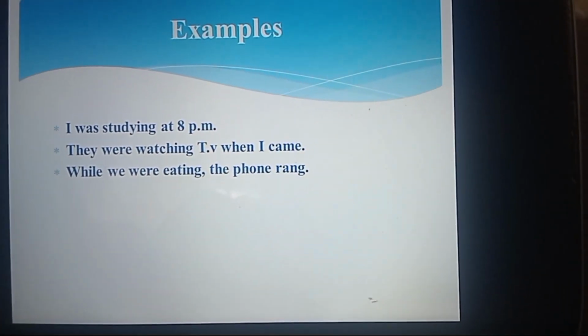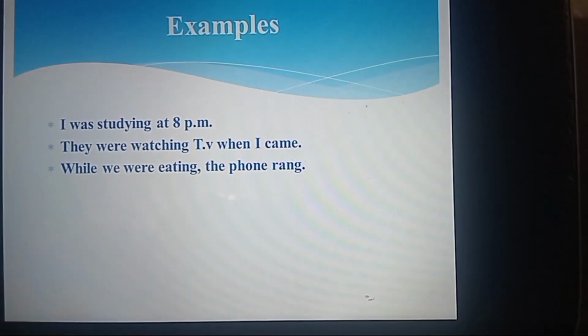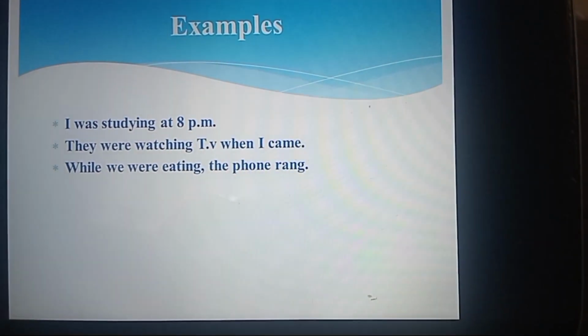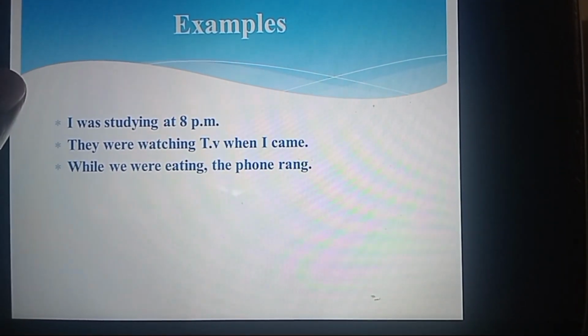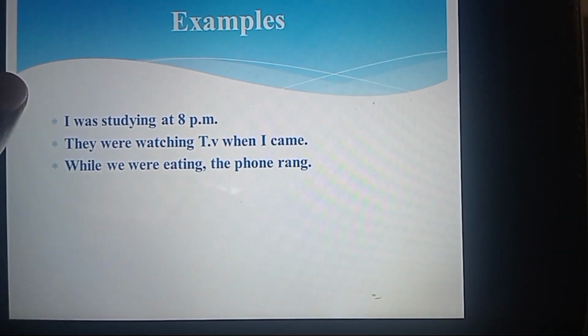This sentence qualifies to be past continuous because of the verb eating. It means one action started before another one. So the action that was ongoing is eating.